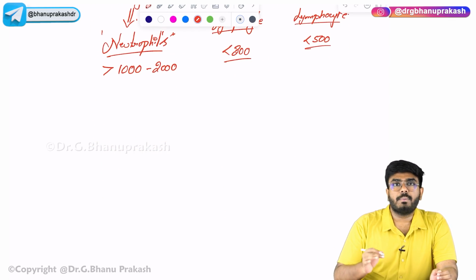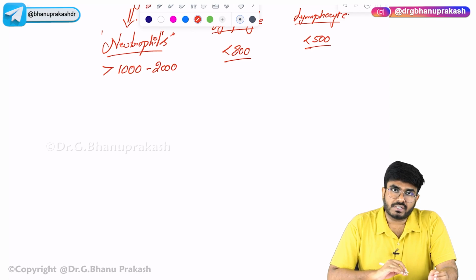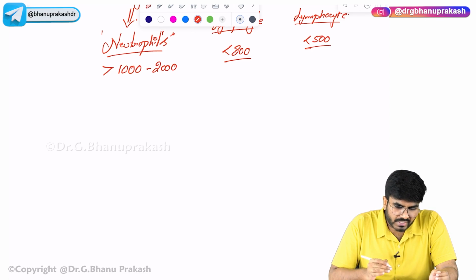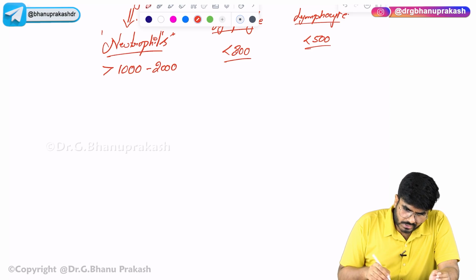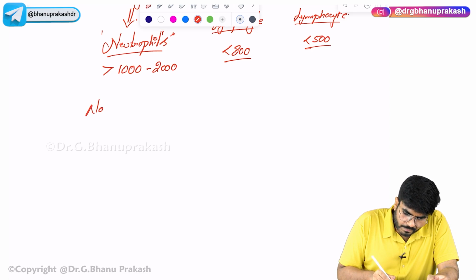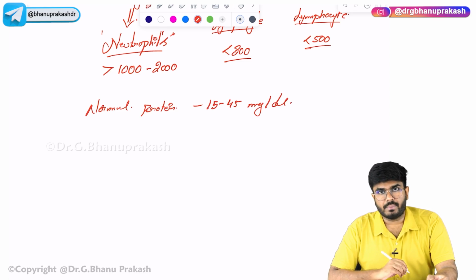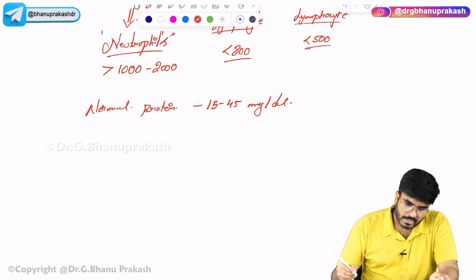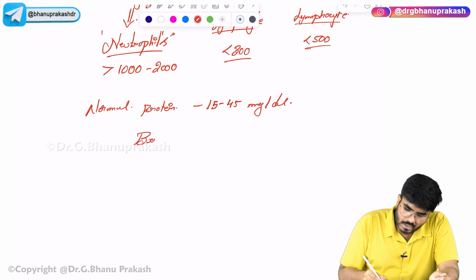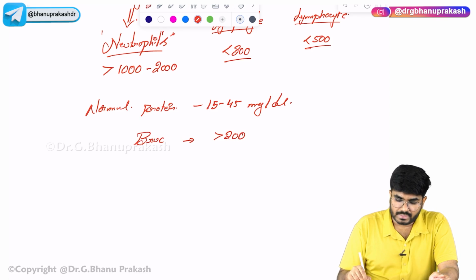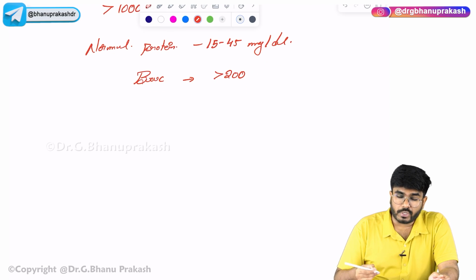So what else can be different in these three meningitis? It's the protein. Normal protein in CSF is 15 to 45 milligrams per deciliter. In bacterial meningitis, how does the value change? It is more than 200, which means the protein concentration in the CSF is going to be elevated.